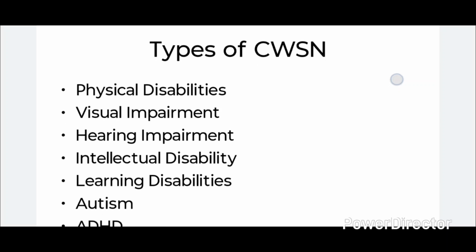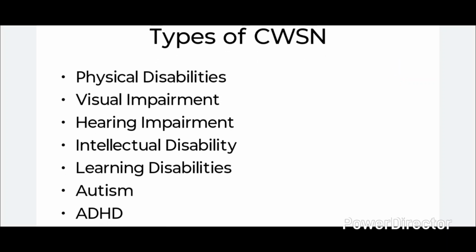Next is the types of CWSN. These are the types of CWSN. First is physical disabilities, visual impairment, hearing impairment, intellectual disabilities, learning disabilities, autism spectrum disorder, ADHD, and multiple disabilities. Now let's discuss one by one.